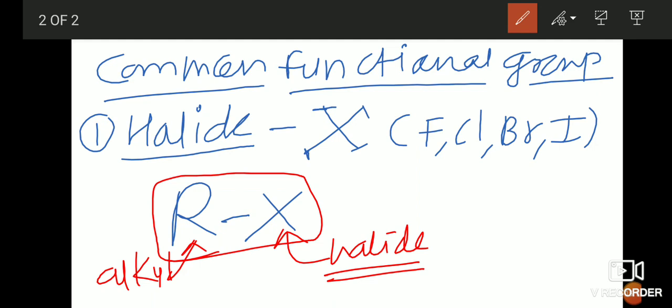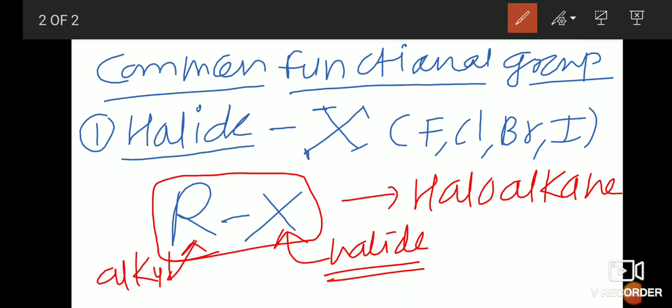RX is the representation, and the type of this organic compound is the haloalkane. This is very important.